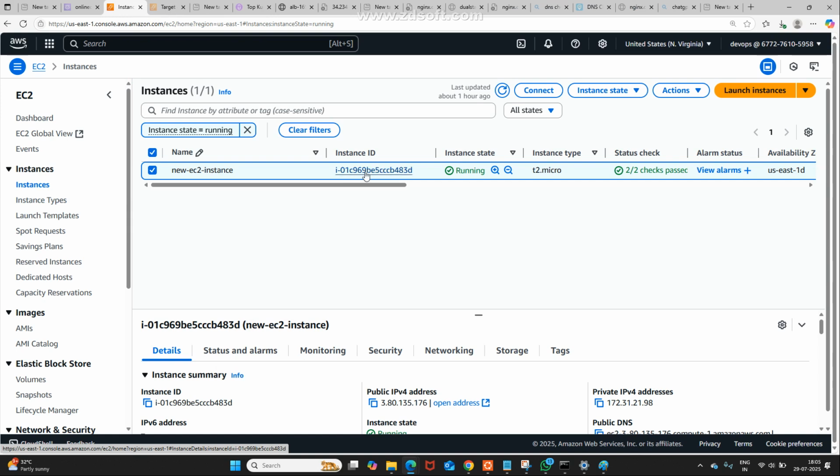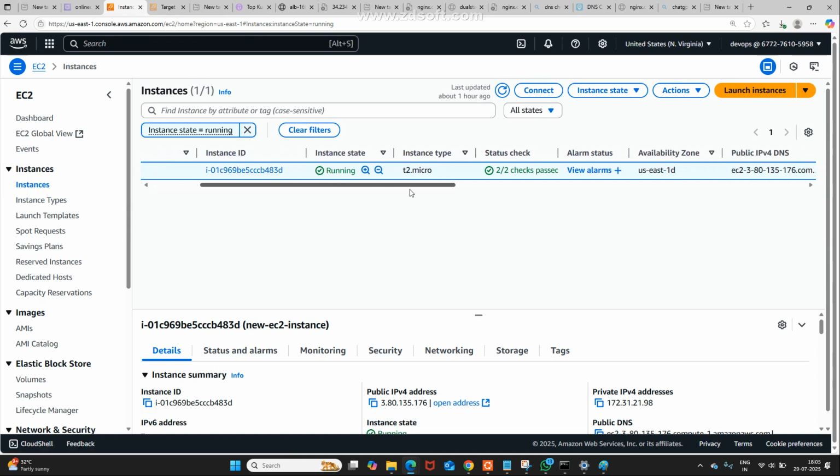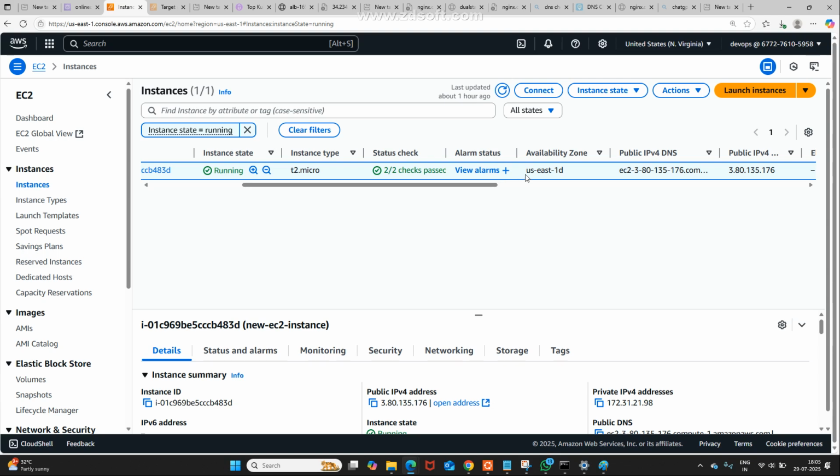First, you need to check in which availability zone this instance is created. That is important. If you want to attach an EBS volume, it must be created within the same availability zone, US East 1. Otherwise, we can't attach. Is it okay for you?